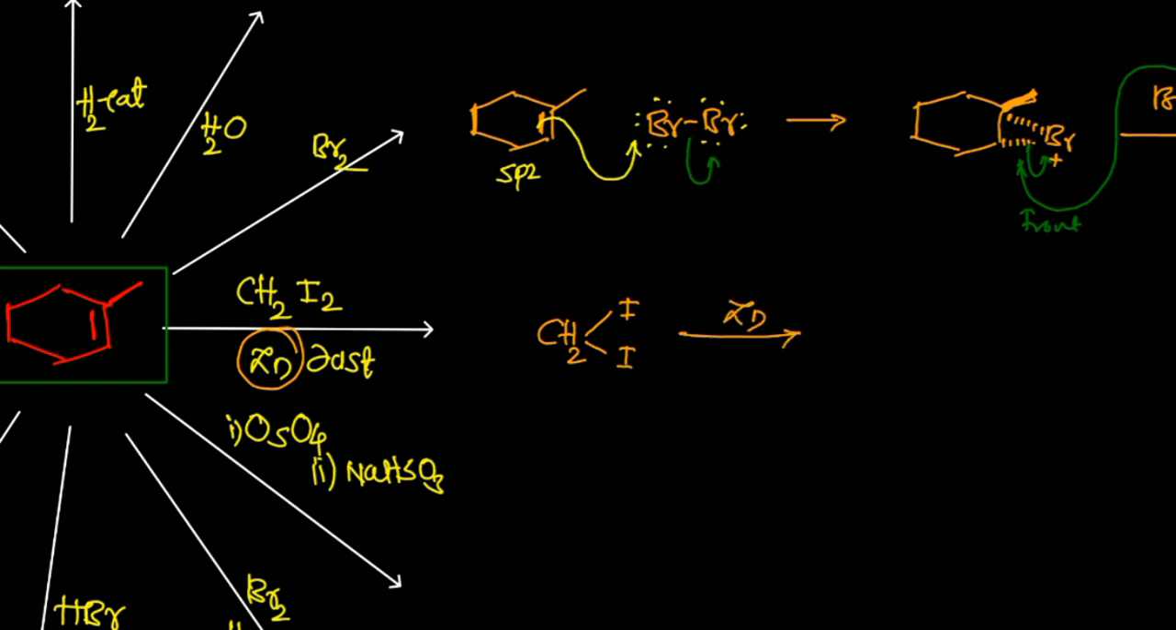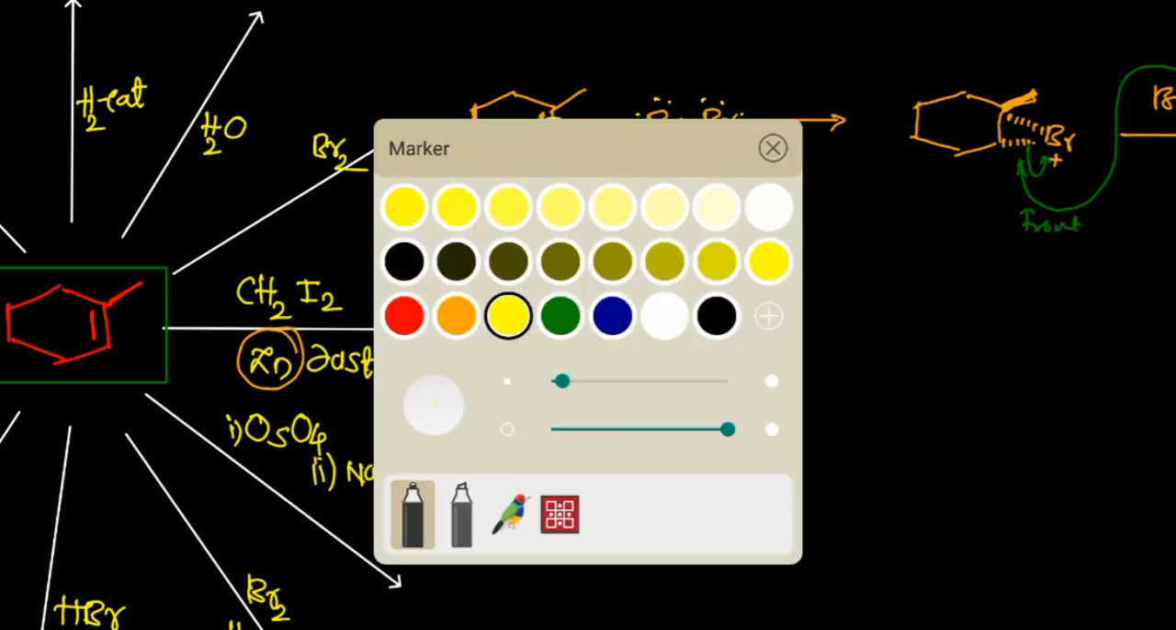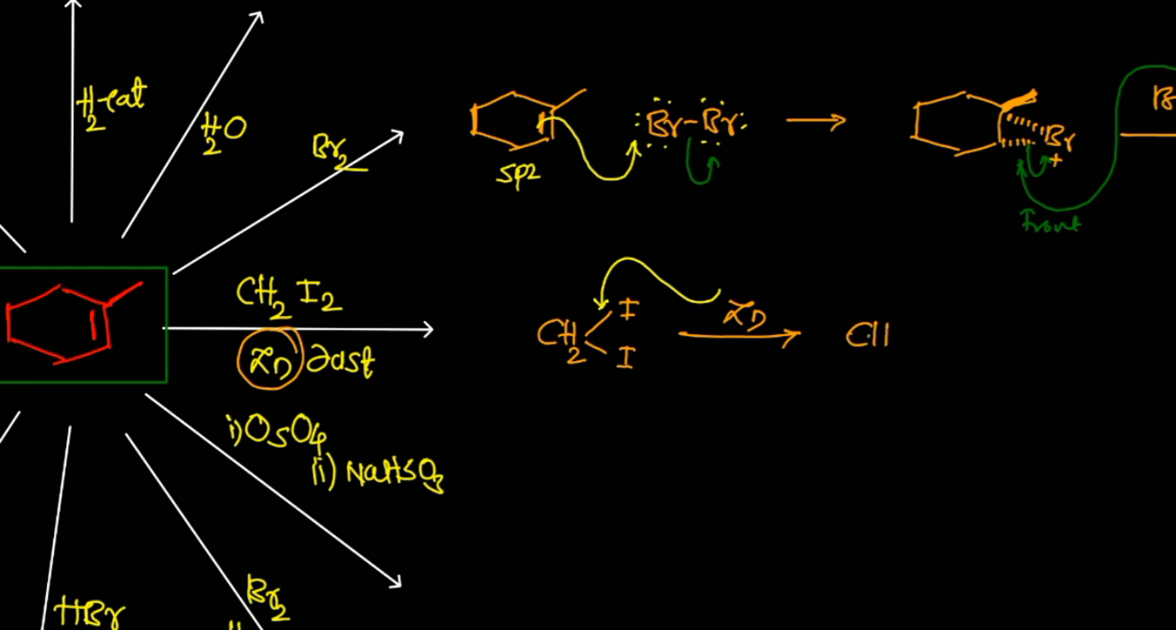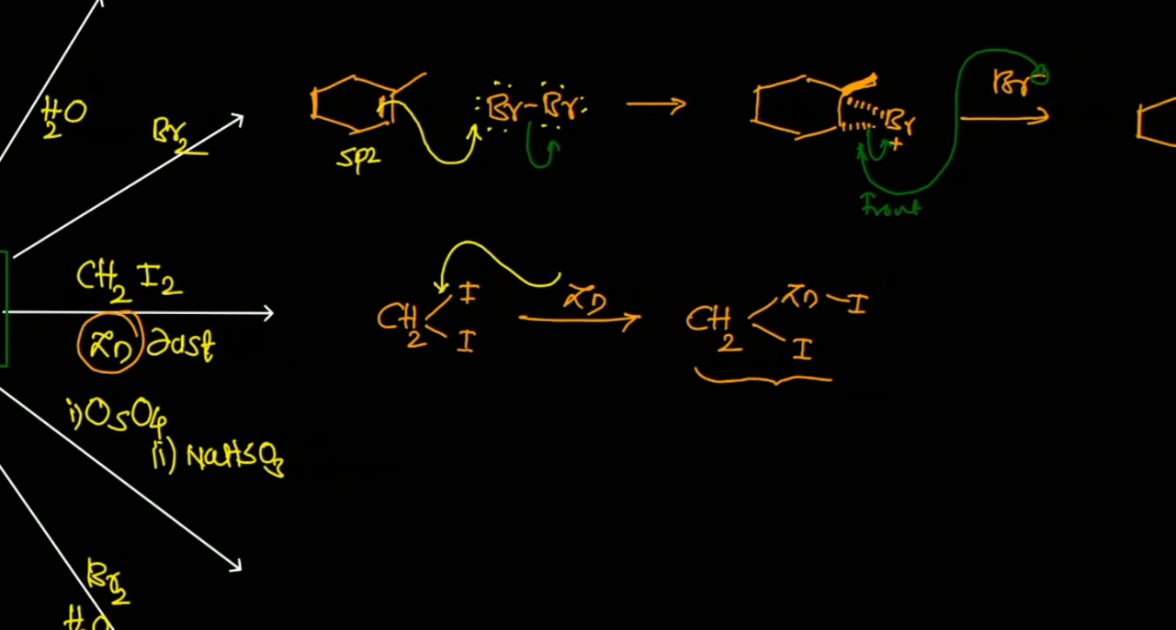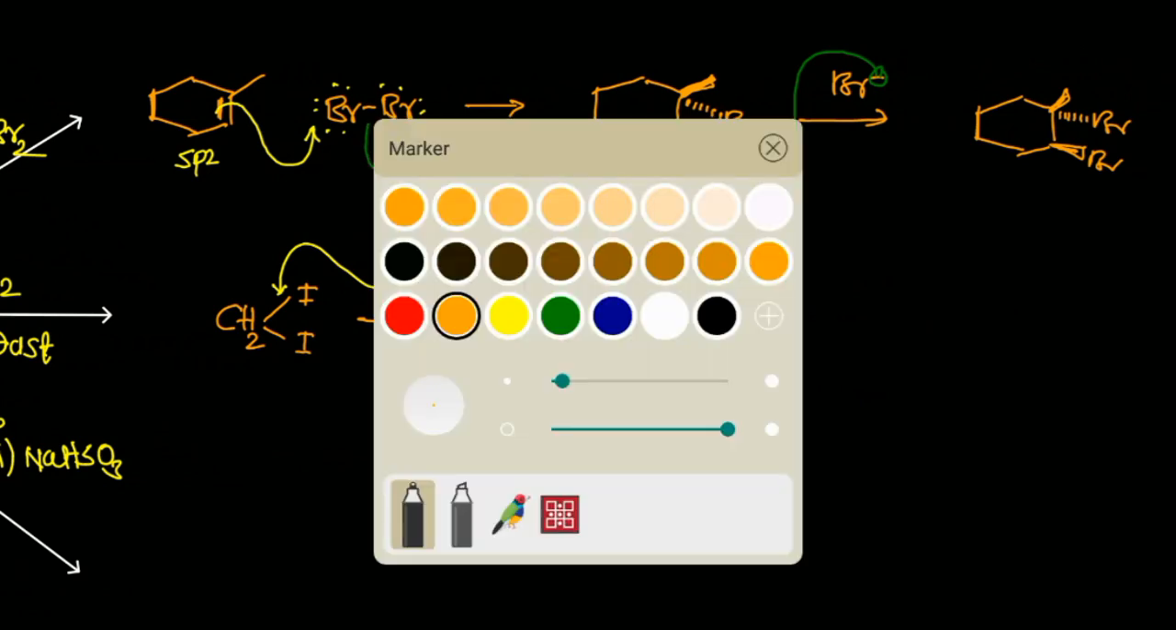Zinc is just inserted between this carbon and iodine. Later on we will get the intermediate here. Look at this, this is CH2, zinc, iodine, and this is iodine. This is called an organozinc. The intermediate developed in this reaction is called an organozinc, and that will react with your olefin now. What is your olefin? Your olefin is this.